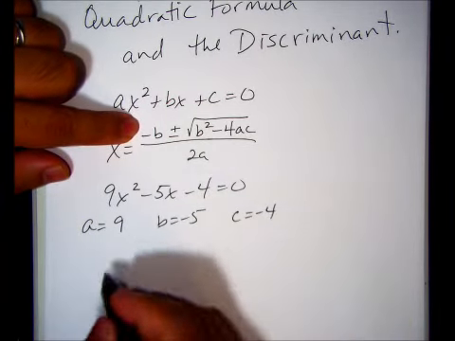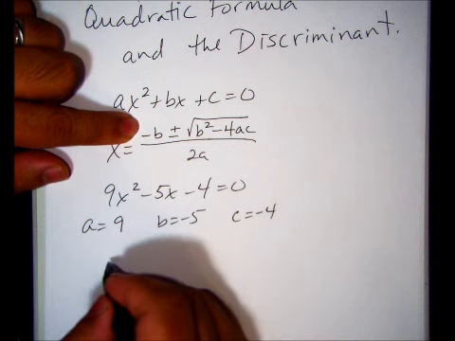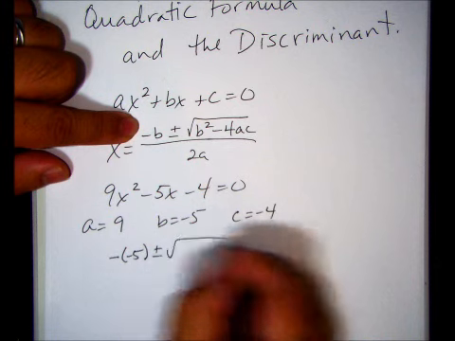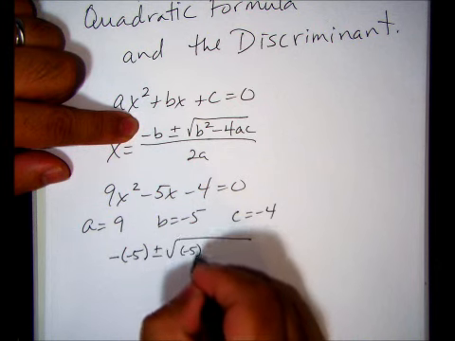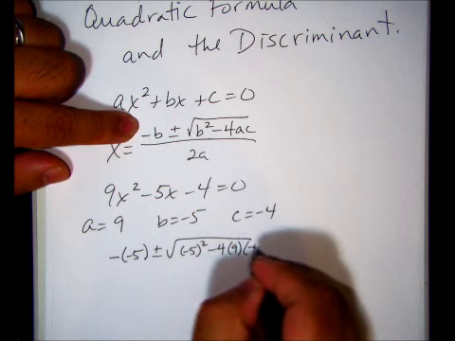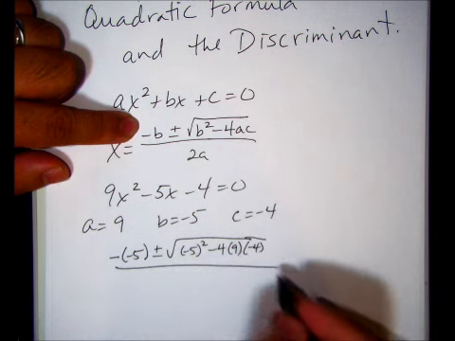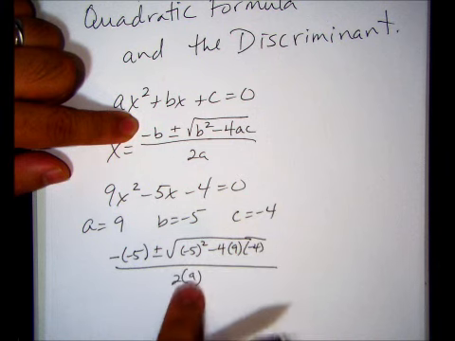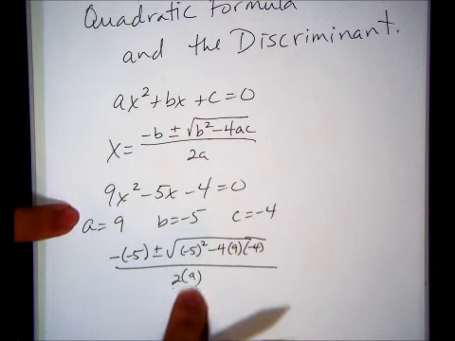So it's the opposite of negative 5, plus or minus the square root of b squared minus 4 times 9 times negative 4, that's 4ac, all over 2 times 9. Remember, a is 9.